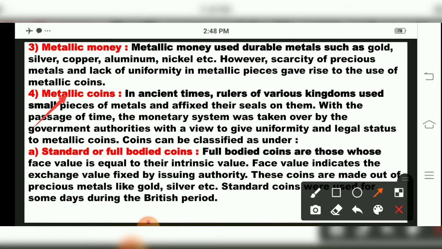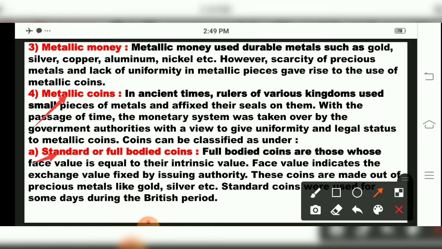In metallic coins also, the government divided them into the first part, that is standard full-bodied coins. Standard full-bodied coins are those whose face value, children, is equal to their intrinsic value. Means what, children? For example, gold and silver coins. If you purchase a silver coin at 100 rupees, and you return that coin to the shop, you will get at least 70 to 80 rupees. Whatever amount you spent on making that coin, at least 70% you will get back in return. That is called face value equal to intrinsic value, children.